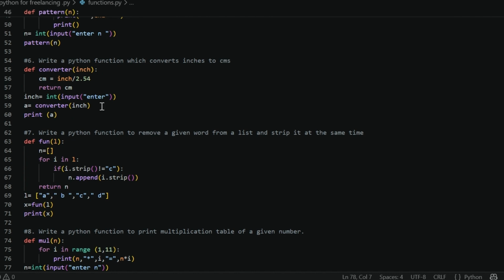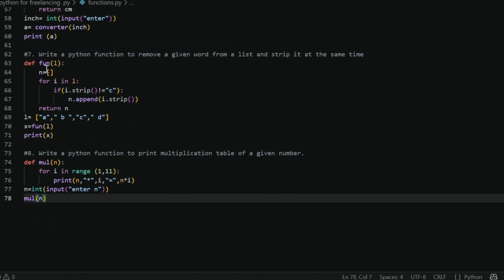So now what we are doing: converter will be given the parameter inch, then centimeter is inch divided by 2.54. Very sorry. Okay, inch divided by 2.54. Then the value of centimeter will be returned to the function call, which is assigned to a variable a, then we print the variable.